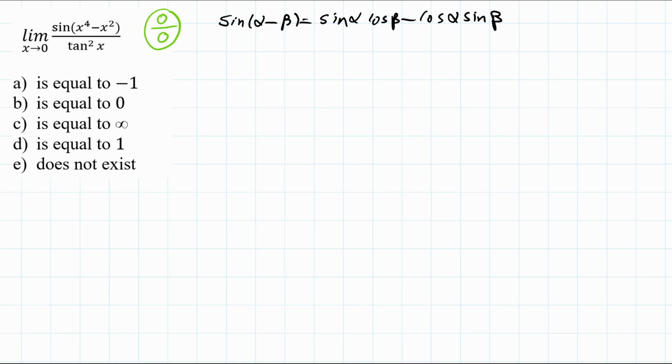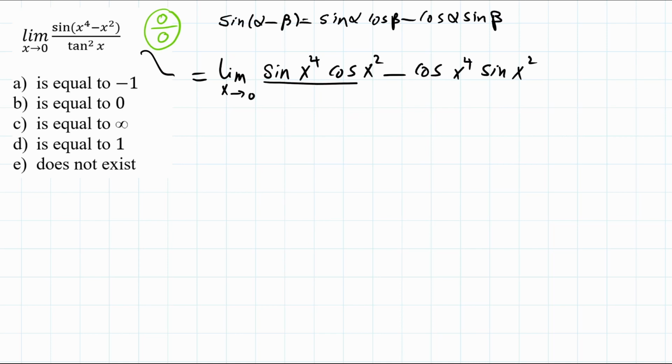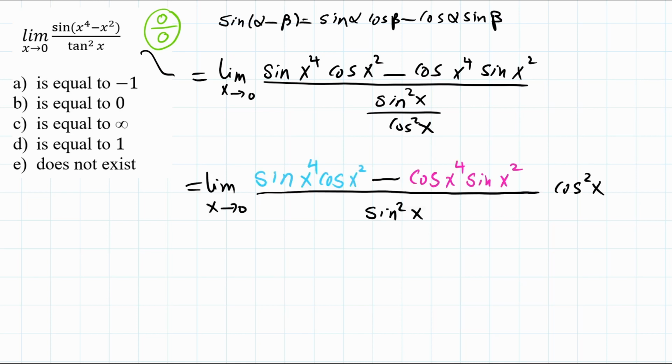So the limit here is going to be equal to the limit as x goes to 0 of sine x to the 4 cosine x squared minus cosine x to the 4 sine x squared, divided by sine squared of x divided by cosine squared of x. That's the tan, sine over cosine. And I can rearrange this just by bringing the cosine squared into the numerator.